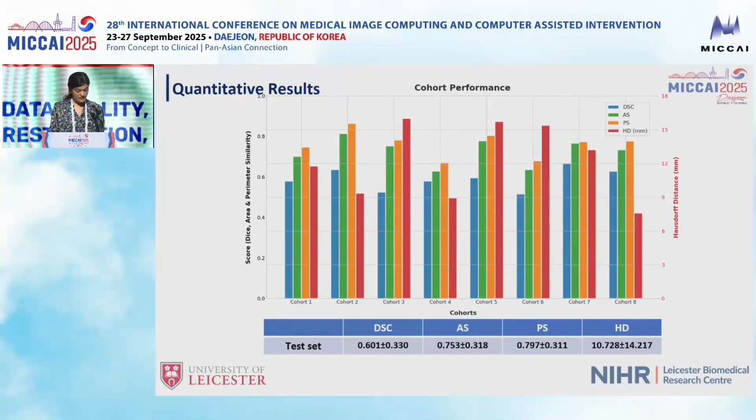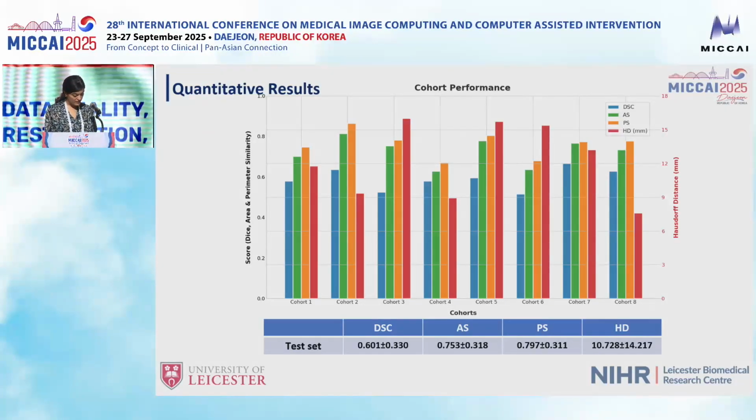Here is our report, the quantitative performance of our fully automated YOLO-SAM pipeline across the 8 cohorts. Each cohort is shown separately, and each color corresponds to one of our evaluation metrics. What I want to emphasize here is the consistency. Despite the variation in scanners, centers, and acquisition protocols, the performance trend is quite stable. This is important because it shows robustness in heterogeneous real-world data.